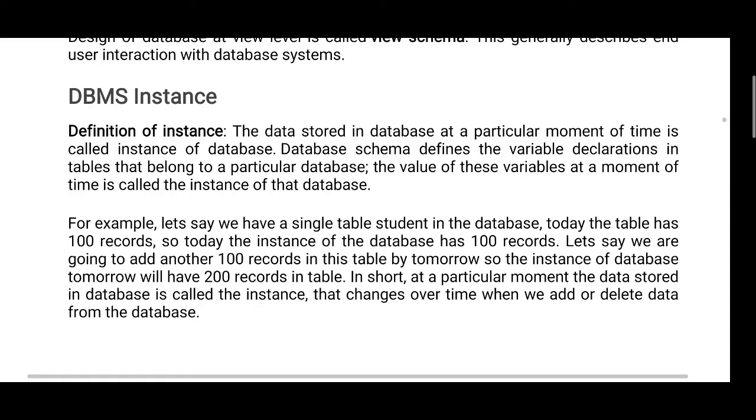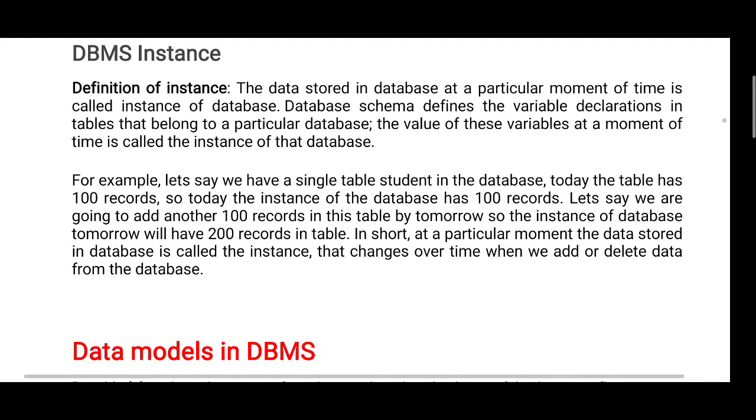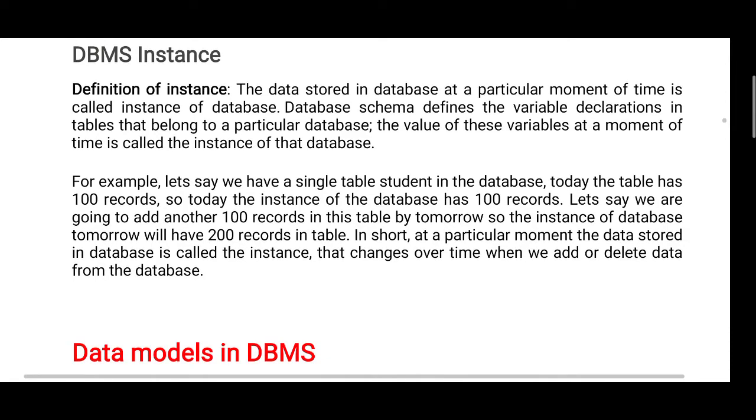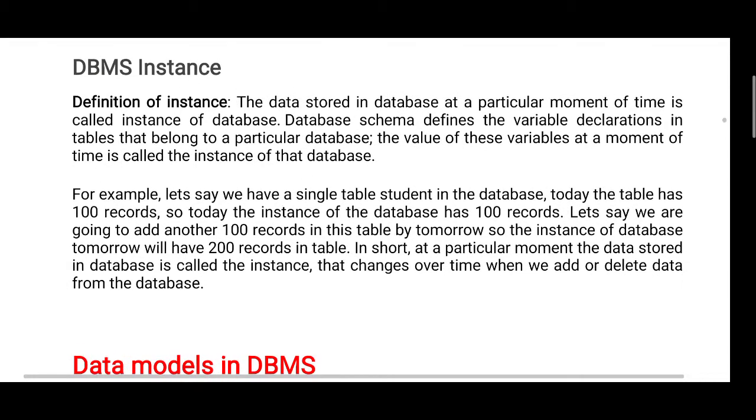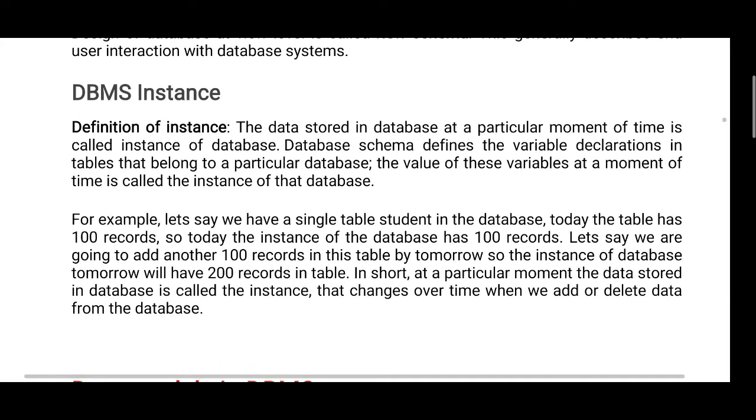For example, let's say we have a single table student in the database. Today, the table has 100 records. So, today the instance of the database has 100 records. Let's say we are going to add another 100 records in this table by tomorrow. So, the instance of database tomorrow will have 200 records in this table.